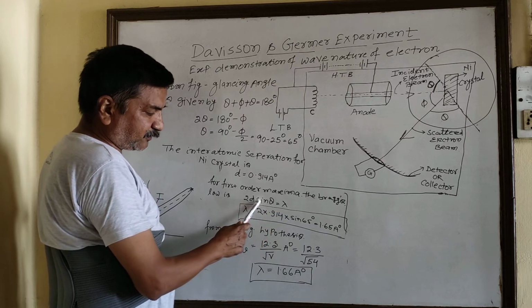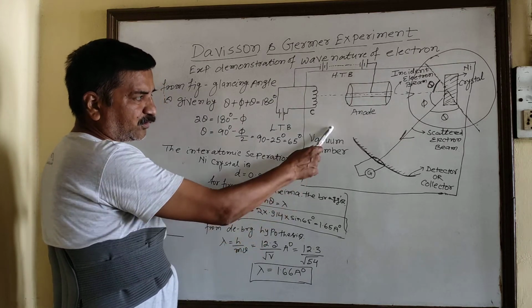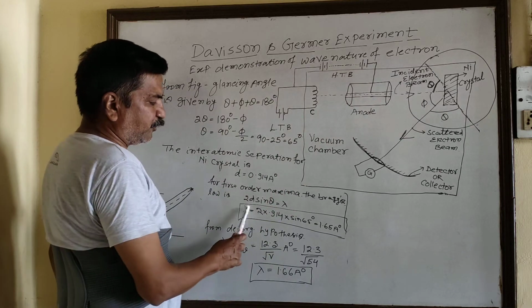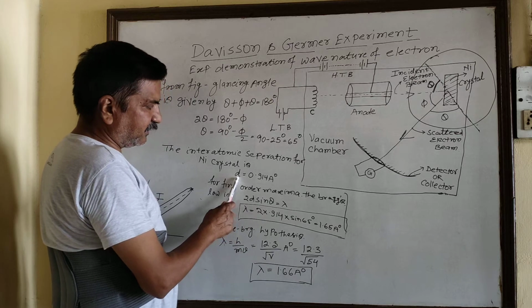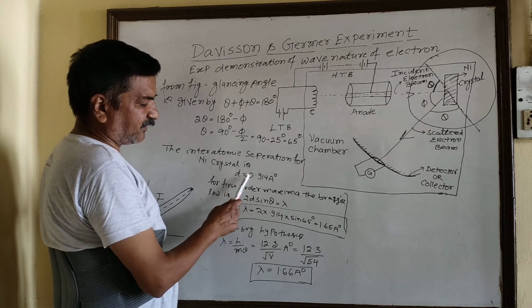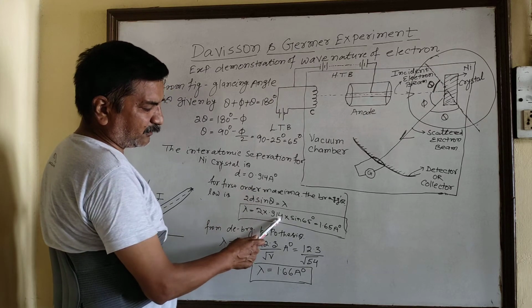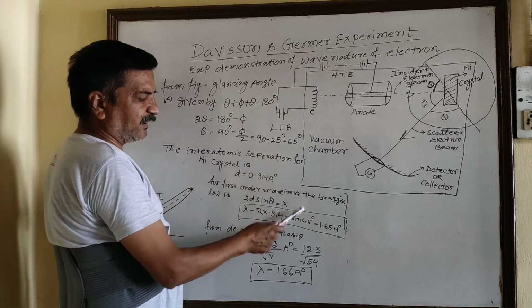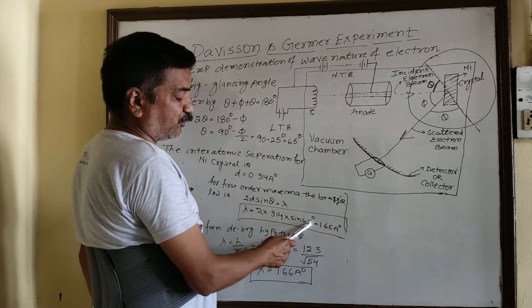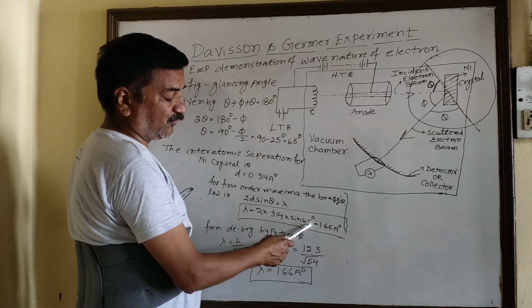Now, in this equation, we will substitute the experimental values. So you will get lambda is equal to 2 times d, the interatomic separation for the nickel crystal, whose value is this, and you also calculated experimentally the value of theta is 65, so you will substitute sin 65 degree.